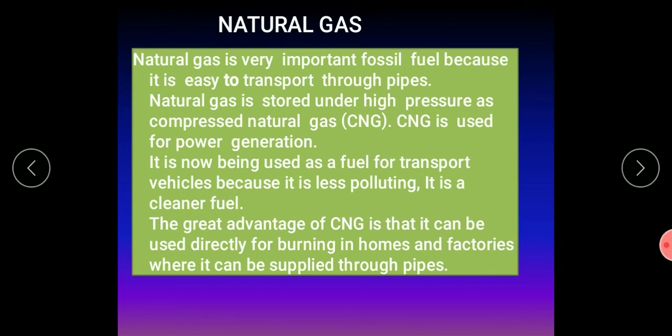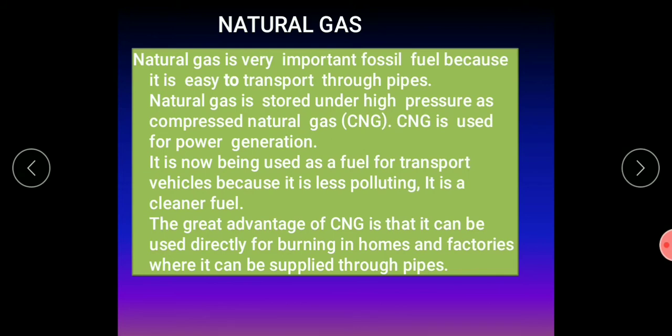I will read. Natural gas is a very important fossil fuel because it is easy to transport through pipes. Natural gas is stored under high pressure as compressed natural gas. The short form is CNG. CNG means natural gas is compressed with pressure. It is made to compress, and it becomes compressed natural gas. It is used for power generation also. It is now being used as a fuel for transport vehicles also, because it is less polluting. It is a cleaner fuel.